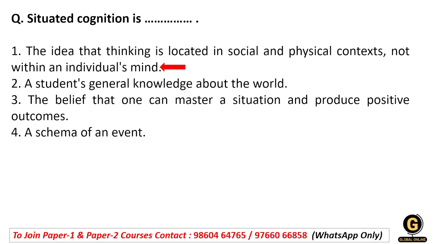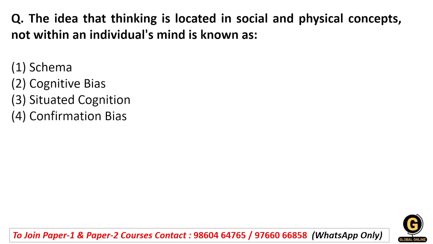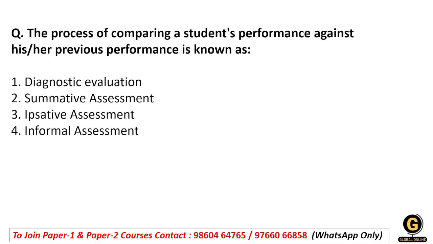So here we have the correct answer, option number 1. A similar question can be asked in a different way like this. The idea that thinking is located in social and physical context, not within individual mind, is known as situated cognition. Many times this question was asked in different examinations, right?